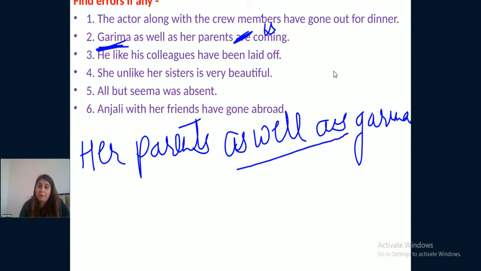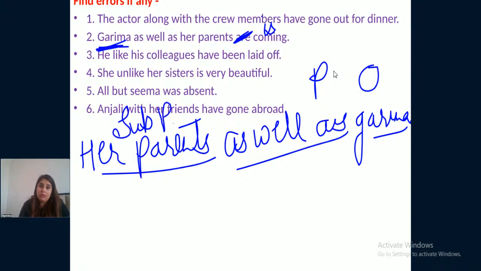As well as is the preposition here, Garima will become the object, as prepositions always take objects after them. Her parents is the subject here. Subject is plural. So her parents as well as Garima are coming.